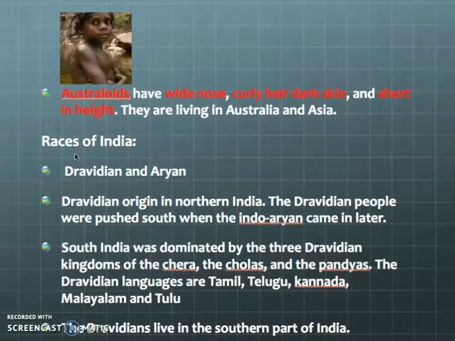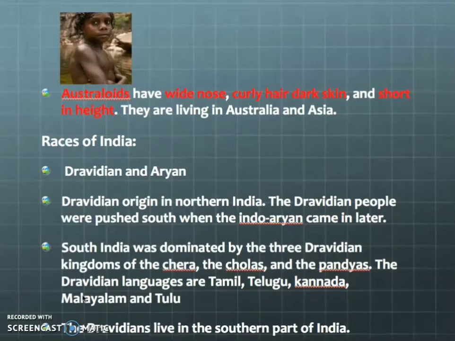And next we are moving to the races of India. In India we have only 2 main races. The main races are Dravidian and Aryan. The Dravidians' origin is in northern India. When the Aryans came into India, the Dravidians were pushed to the south. We know South India was ruled by 3 kings, Chera, Chola and Pandyans, and they came from the Dravidian family. So South India was dominated by these 3 Dravidian kings.